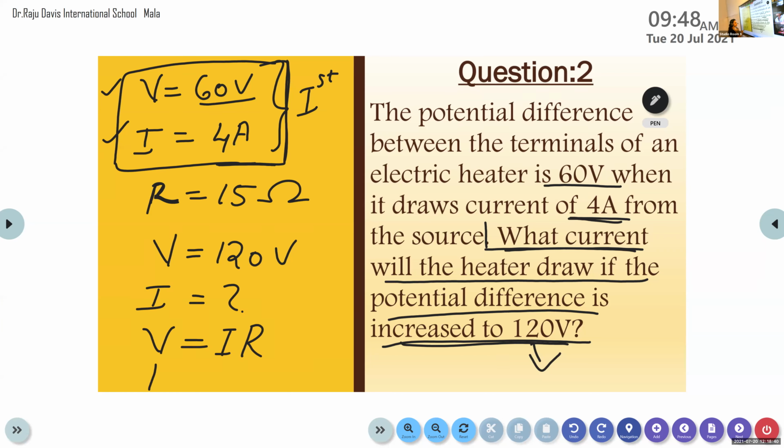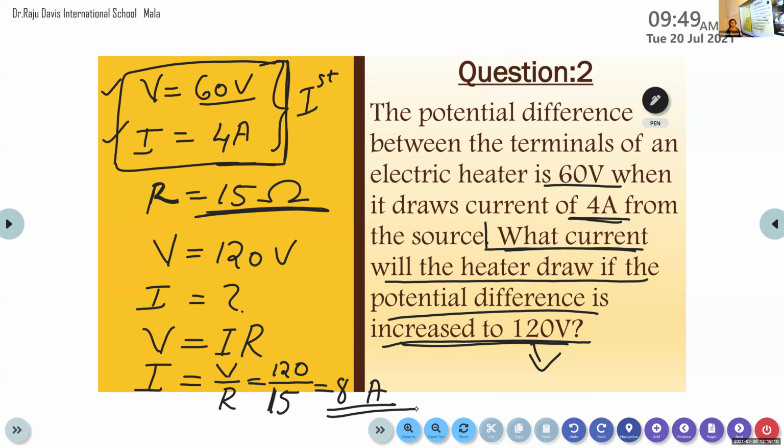From this we can calculate the value of I. I is equal to V by R. So here V is 120 divided by the resistance that we already calculated here, 120 divided by 15. It is 8 ampere. Okay, very good. Since here we are calculating the current, we have this unit ampere. So it is 8 ampere.